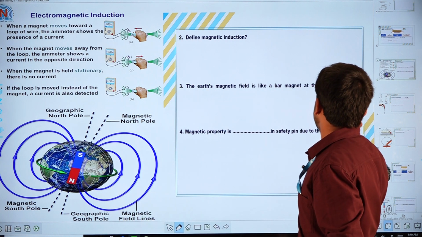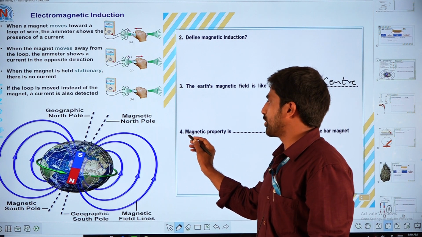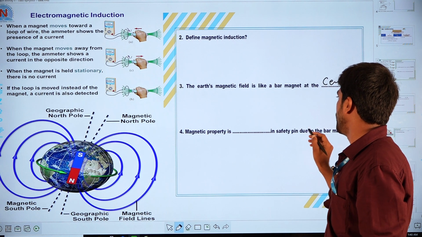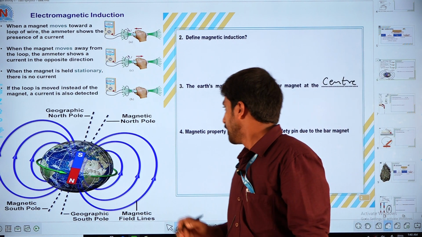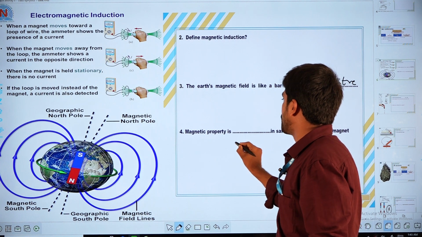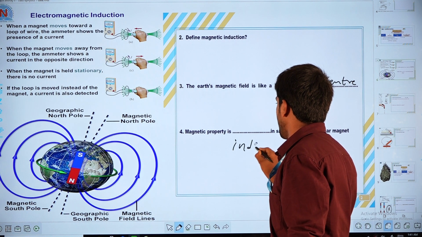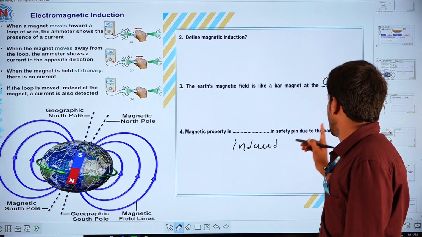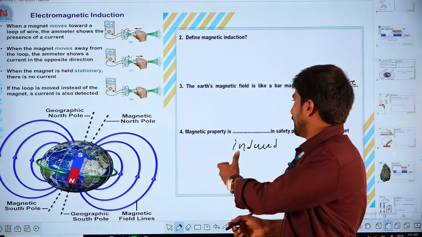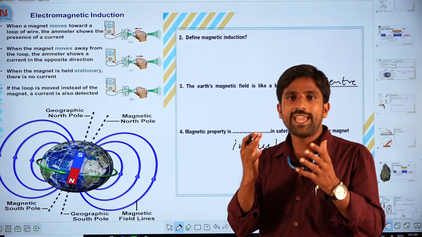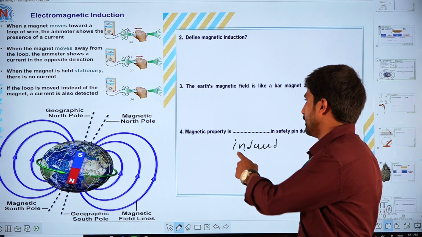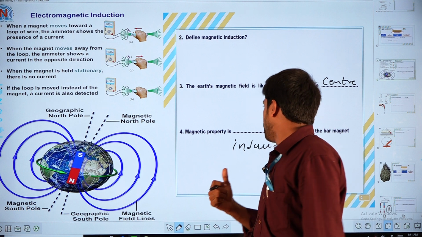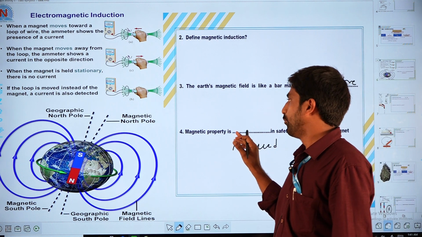Coming to question number 4, magnetic property is induced in a safety pin due to the bar magnet. So what principle is involved here? The magnetic induction principle is involved here. So magnetic property is induced in the safety pin due to the bar magnet. That is the answer to the fourth question.